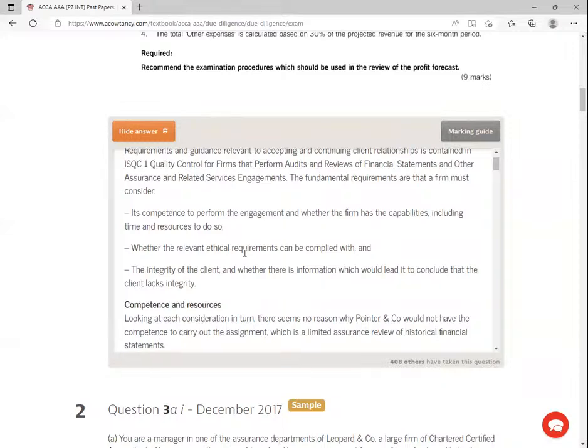And then lastly, the integrity of the client. Like this particular company, they would want me to do due diligence of the director, the owner, this guy who has 90%, potentially could be engaged in money laundering. And of course, he's not a person who is honest, because some time back, he took money belonging to retirees and went to invest in a different company being run by his own son. He even had a court case. So integrity, very, very important.